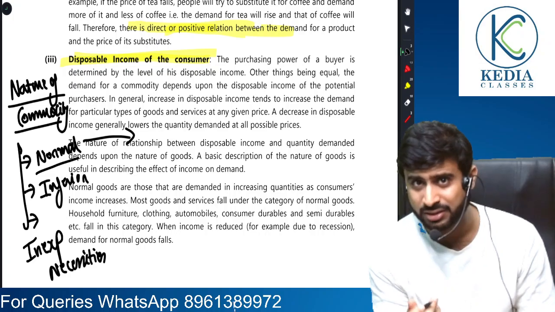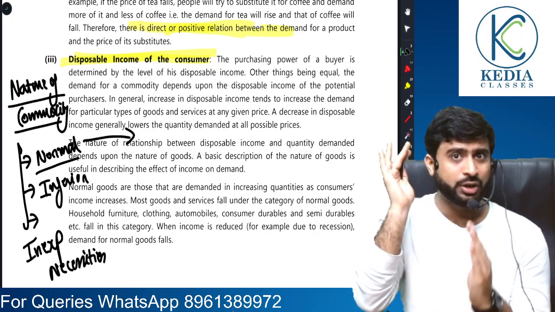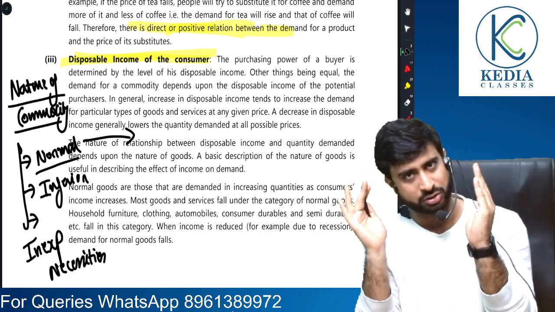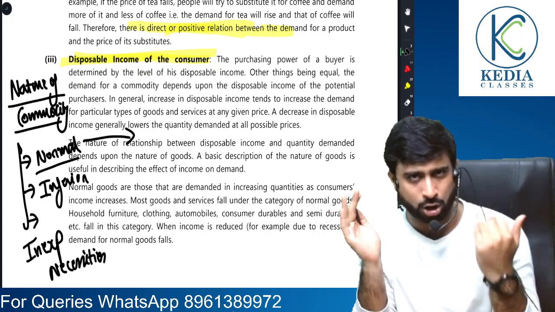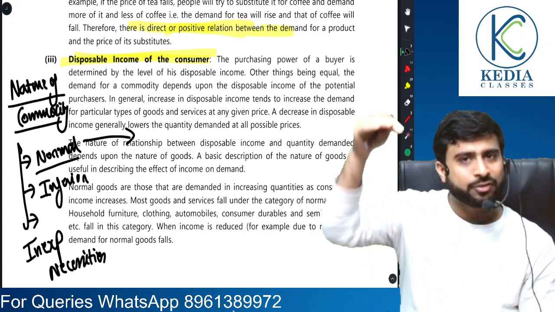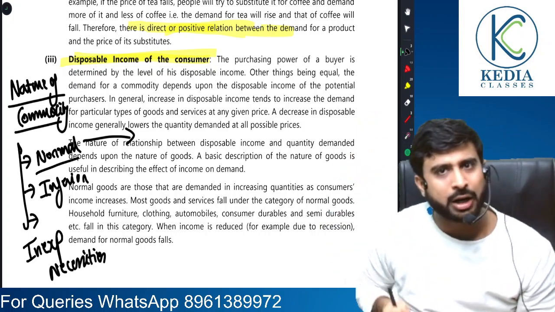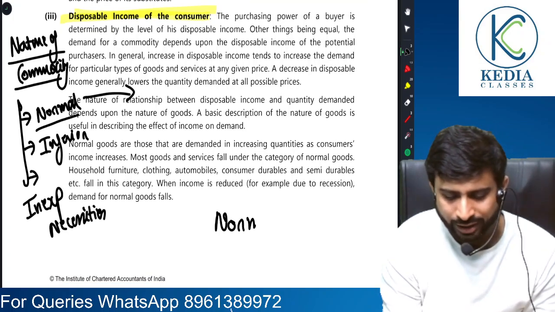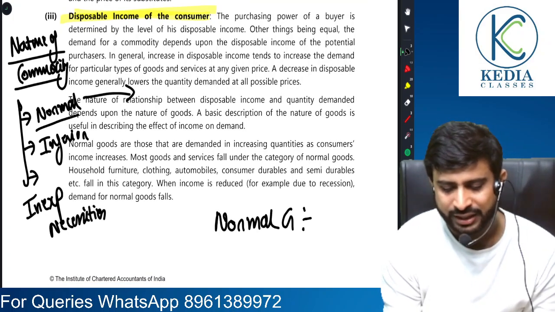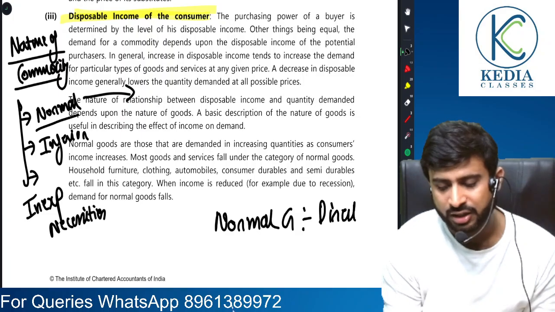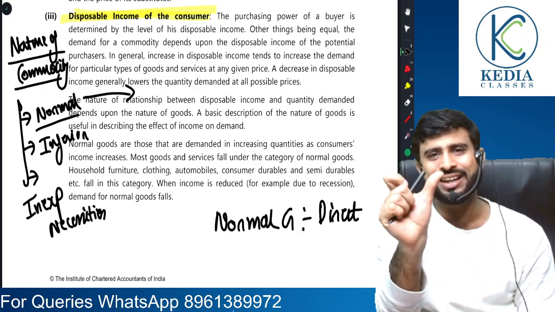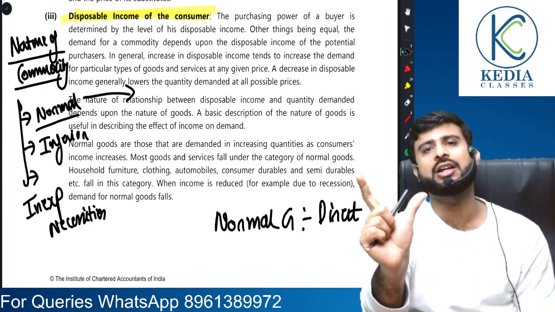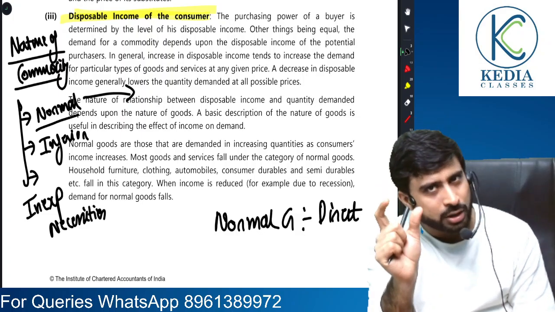The rise in income will lead to a rise in demand for clothes or normal goods, and a fall in income will lead to a fall in demand. So for normal goods, there is a direct relationship between the income of the consumer and the demand for the commodity.